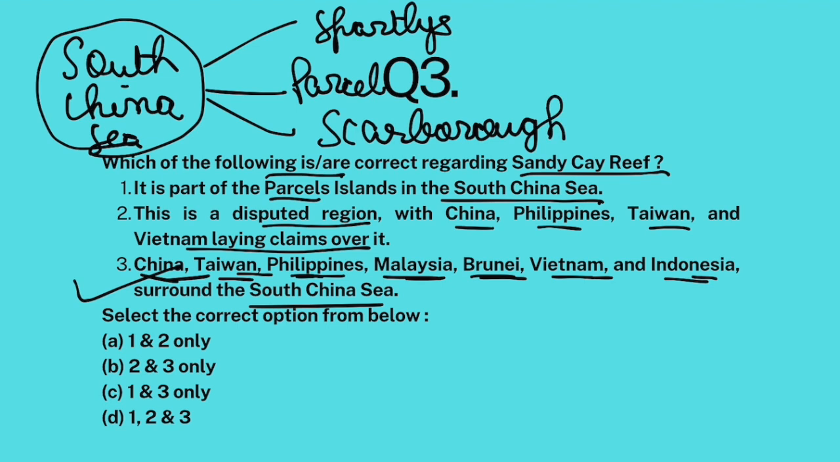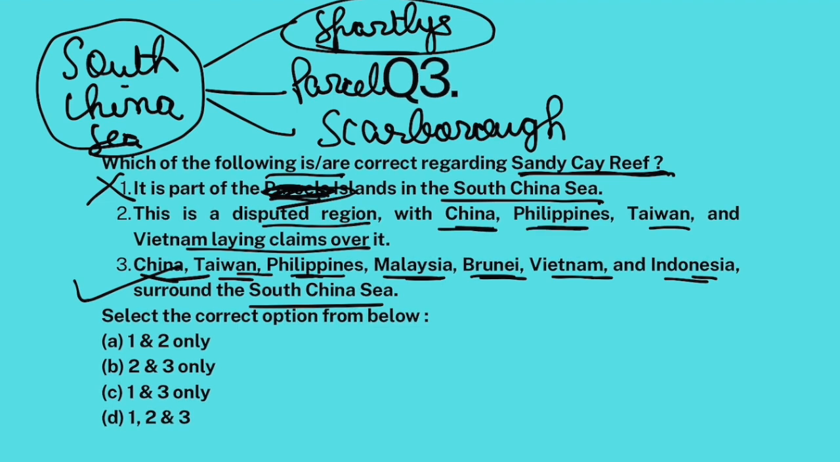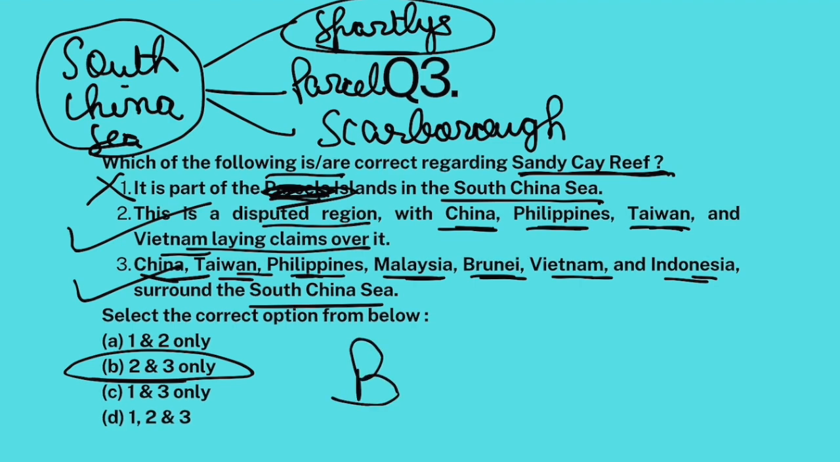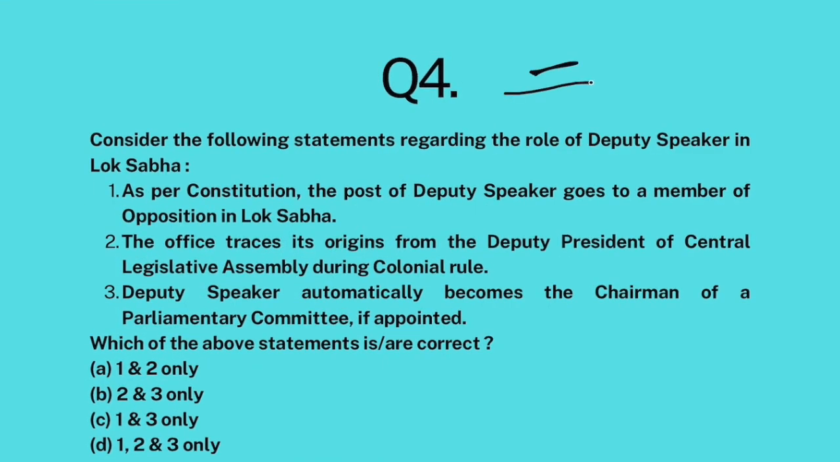Clear? Now, this Sandy Cay Reef is a coral reef that is part of the Spratly Islands, not Parcels Islands. So the first statement is false. Now, this Sandy Cay Reef is a disputed region with China, Philippines, Taiwan, and Vietnam. This part is correct. Clear? So 2 and 3 are correct. The answer is B.